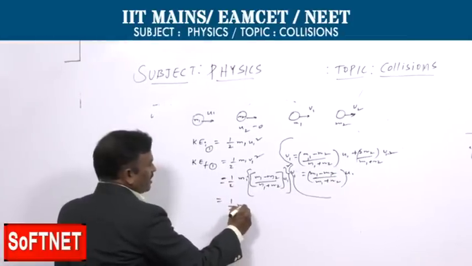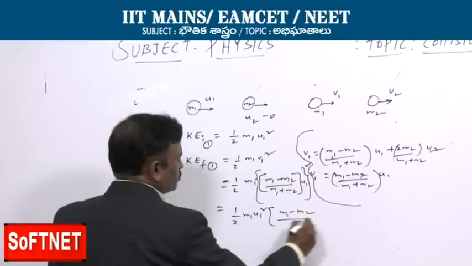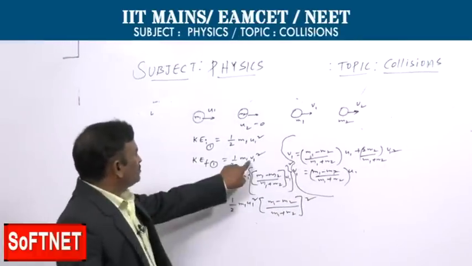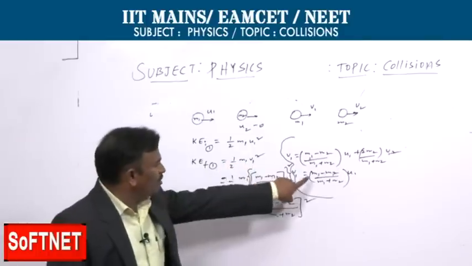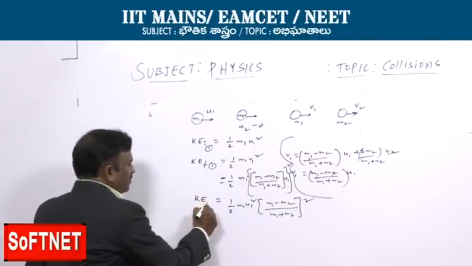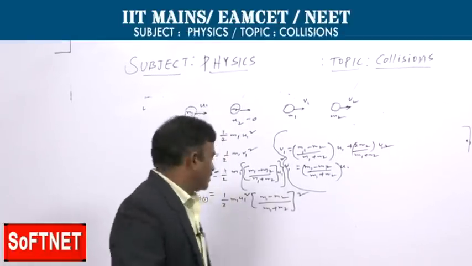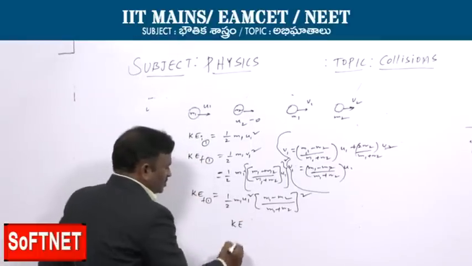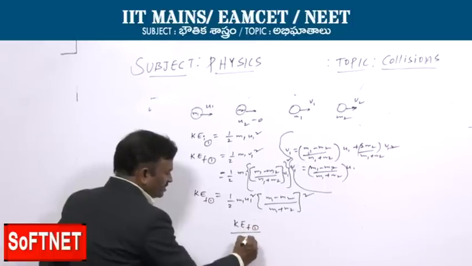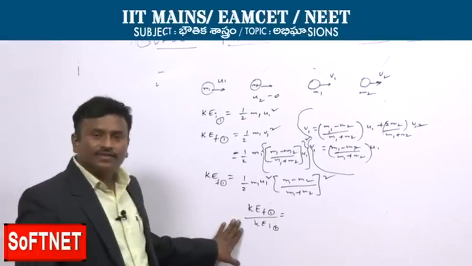Of m1 u1 square into the rest of the thing, m1 minus m2 by m1 plus m2 whole square. I am just substituting in place of v1 the value of v1 here. Now we want to find out the fraction of kinetic energy retained in the first body, that is kinetic energy final of the first body by kinetic energy initial of the first body.